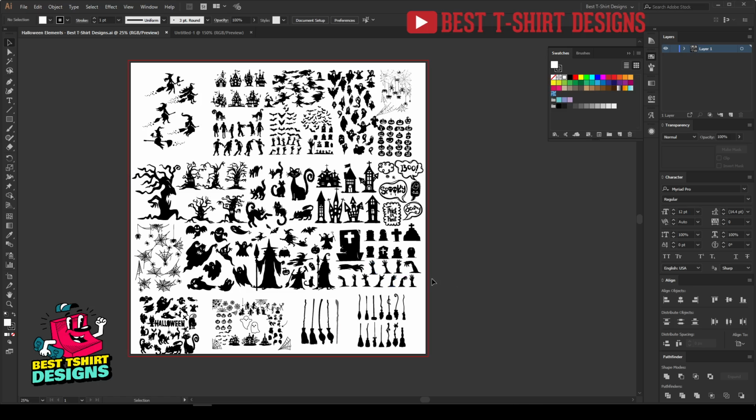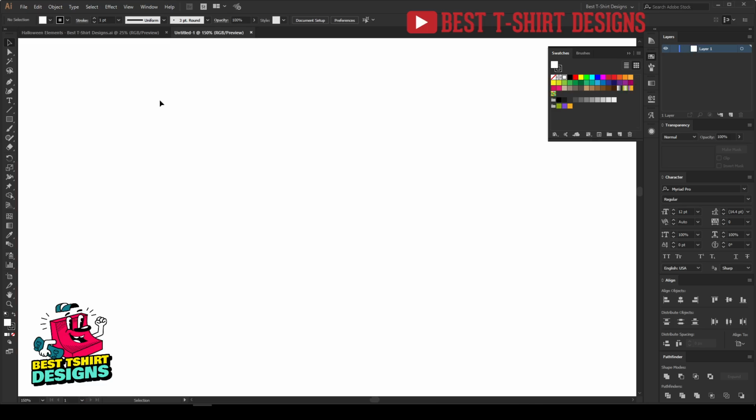So let's work with the design here. I am going to explain how a Halloween design should be. I am going to make a Halloween t-shirt design, but that doesn't mean I am going to make a t-shirt design that says Happy Halloween. I'm going to convert it into my niche, or target some people in this niche, in this Halloween.